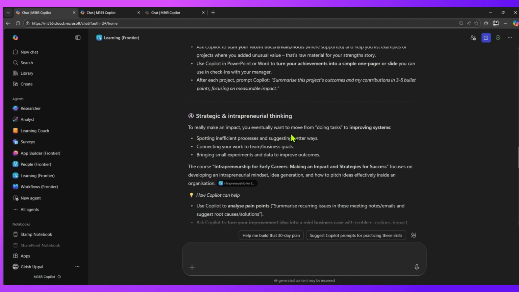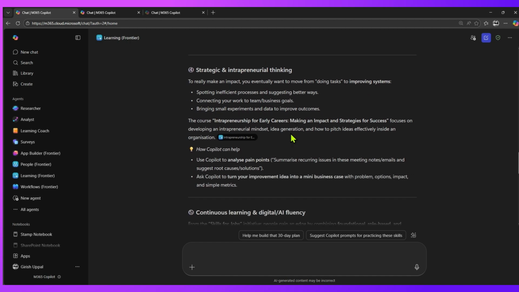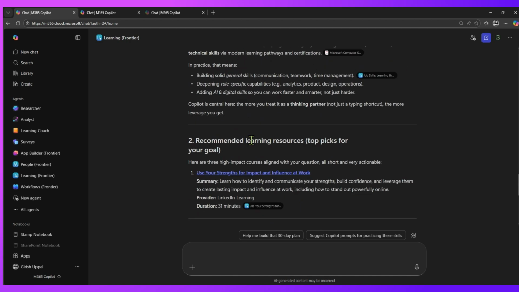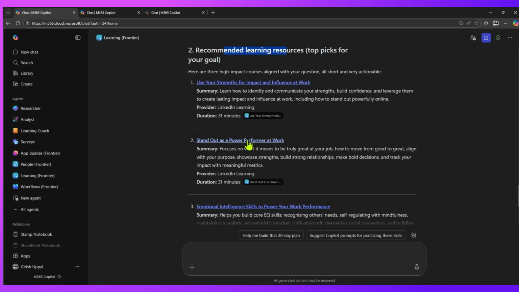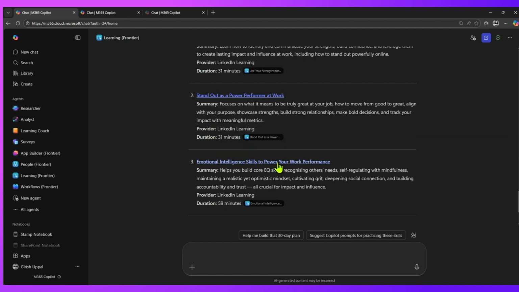So it has given you strategic and entrepreneurial thinking. And then the recommended learning course. So it has given you the learning course within LinkedIn. Use your strengths for impact and influence at work, stand out as a wow performer at work, and emotional intelligence skills to power your program.